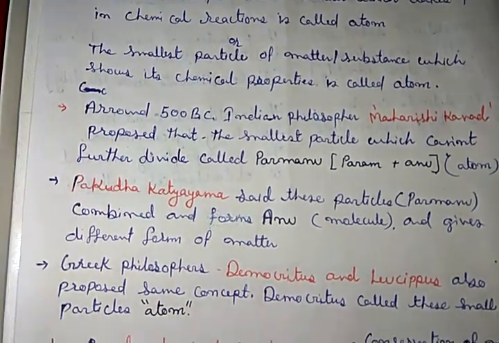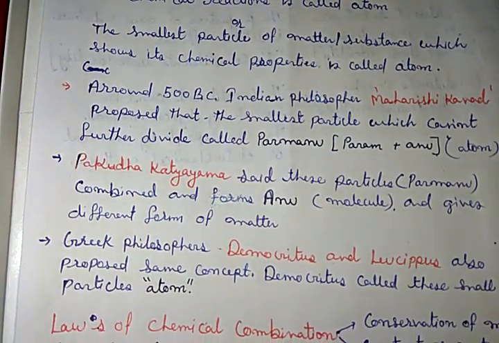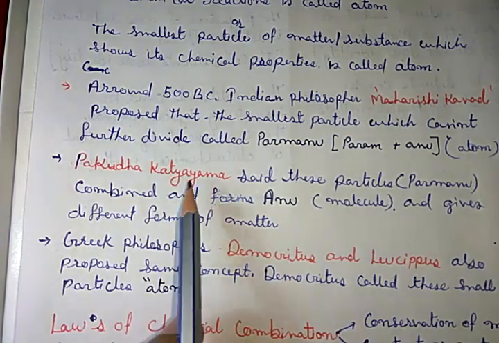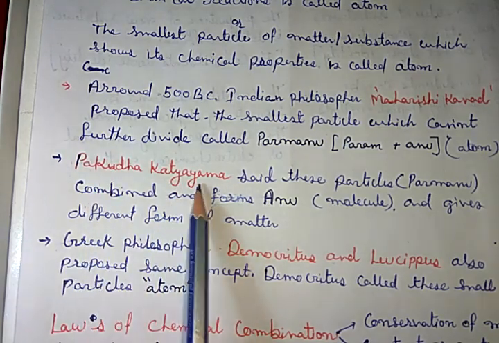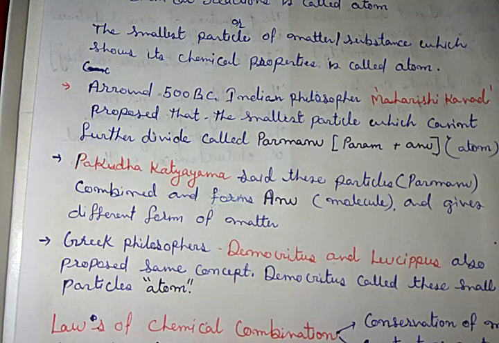One more Indian, Pakudha Katyayana, said that the Parmanu, that means these particles, combine and form Anu. There is some controversy about what the correct name is, but in the NCERT book it is Katyayana. In modern science, we call Anu molecule. So he said that particles, that is Parmanu, combine and form Anu, molecule, which gives different forms of matter.